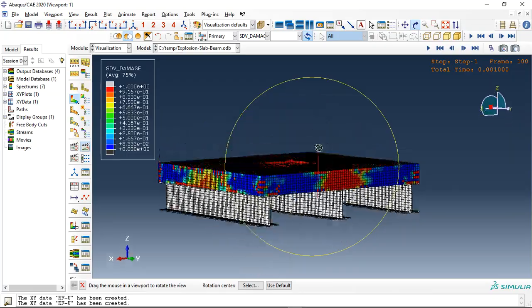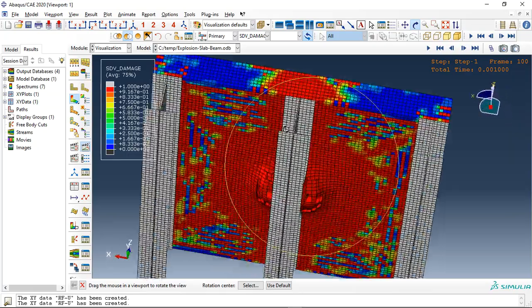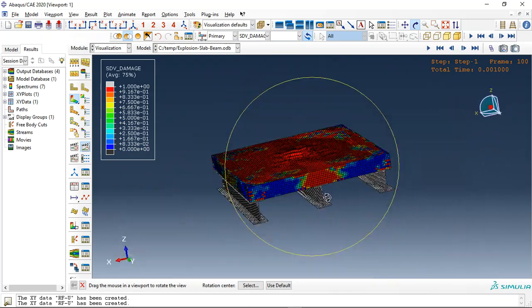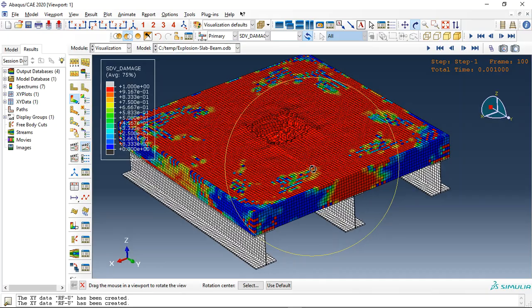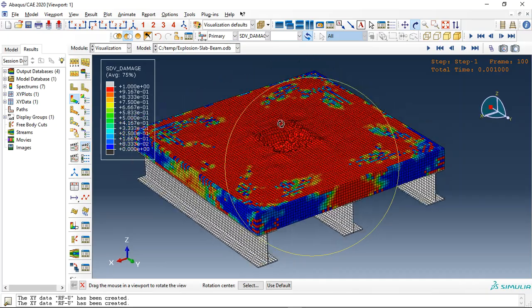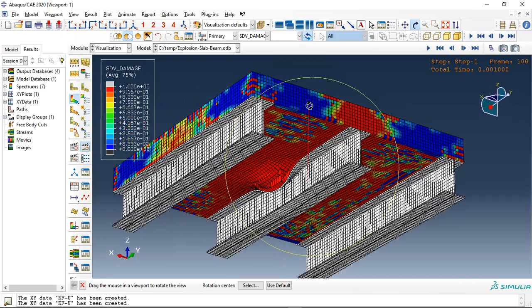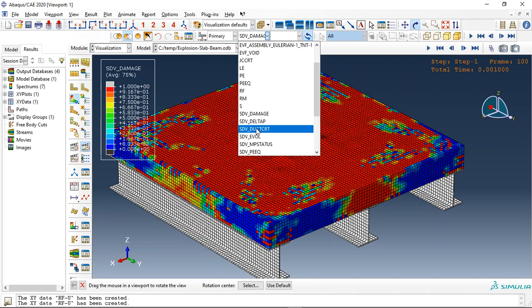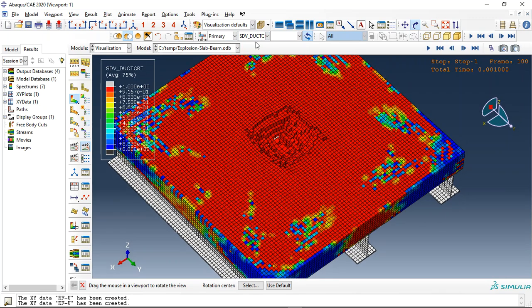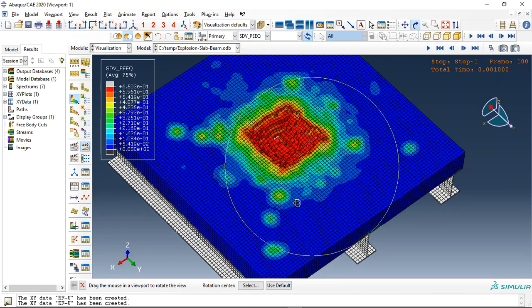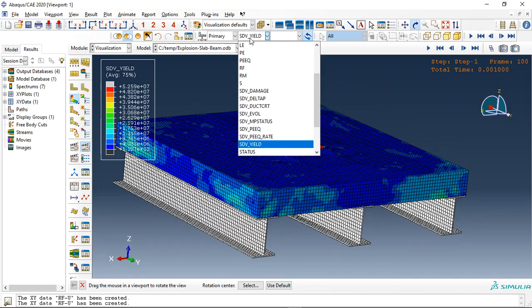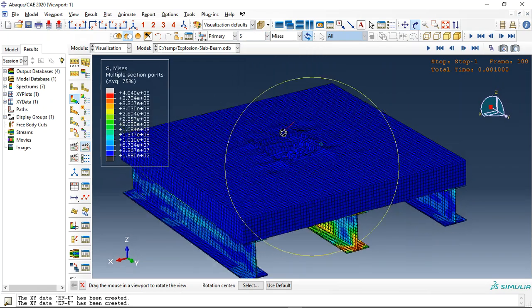See the damage of the concrete. You can see the concrete is fully damaged. This is the concrete with 35 megapascal compressive behavior, and you can see the deformation and damage which has happened. Tensile damage also here. Plastic strain in the model, then the plastic strain rate, yield criteria, or anything else like the stress, for instance.